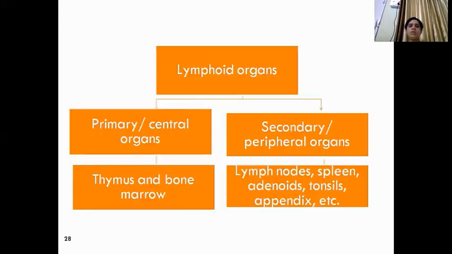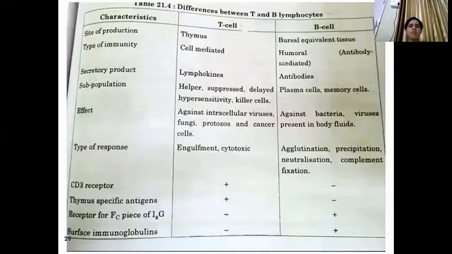So now there are two types of lymphoid organs, primary and secondary. Primary are the organs where synthesis or manufacturing actually takes place, and secondary is where it stays or storage may happen. So primary organs are thymus and bone marrow, and secondary organs are lymph nodes, spleen, adenoids, tonsils, appendix, etc.